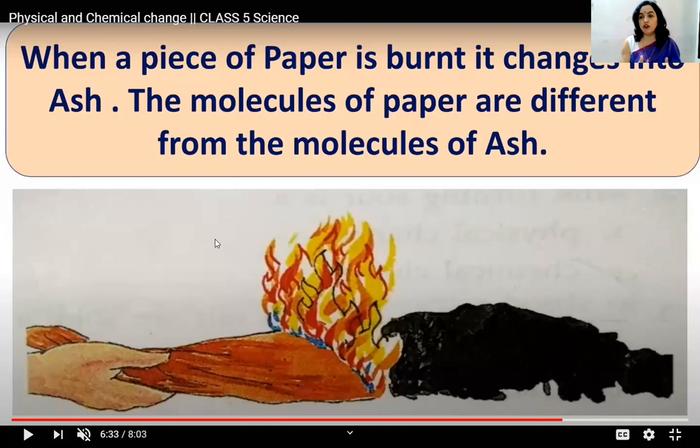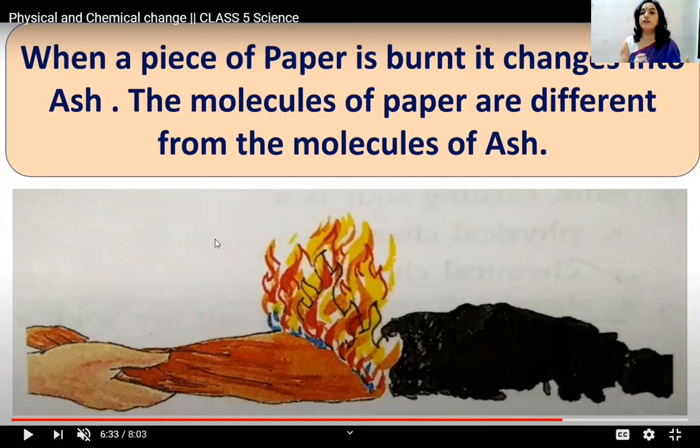But if you are tearing a paper, now I am going to explain the difference. Tearing of paper is a physical change. You tear it into 4-5 pieces and throw it, but the chemical properties have not changed. It has not converted, it is still paper. You have only torn it and thrown it, okay? Its form has not changed. The chemical composition has not changed. So that is a physical change.